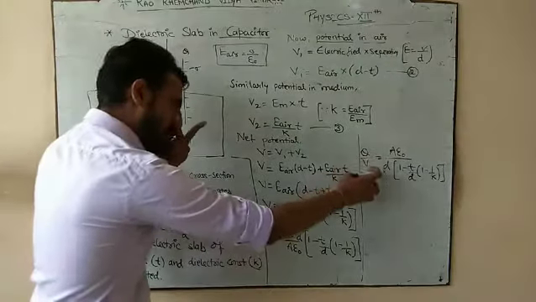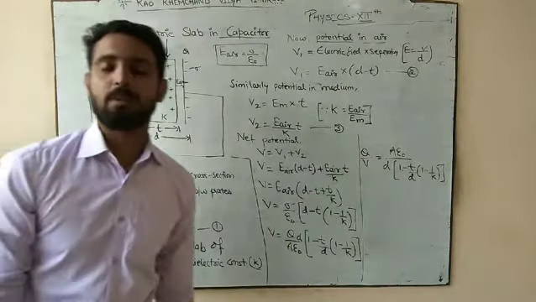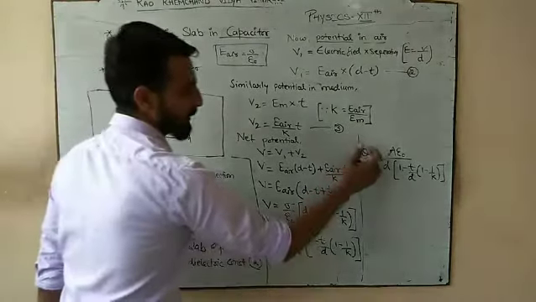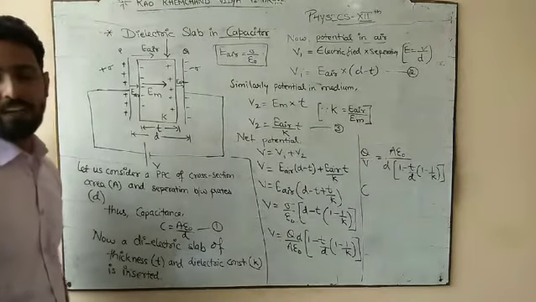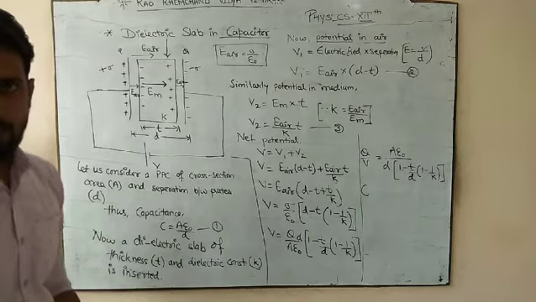What is Q by V? We all know charge by potential is called capacitance. Q by V is called capacitance.